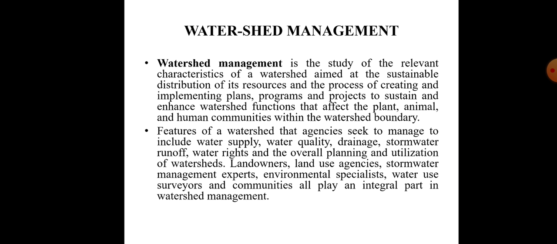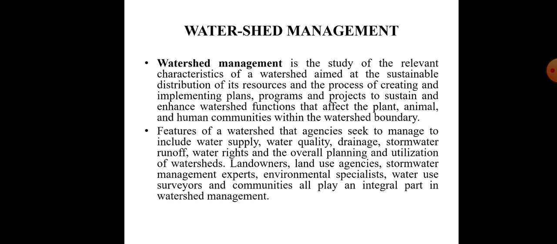Watershed management is the study of the relevant characteristics of a watershed aimed at the sustainable distribution of its resources, and the process of creating and implementing plans, programs and projects to sustain and enhance watershed functions that affect the plants, animals and human communities within the watershed boundary.